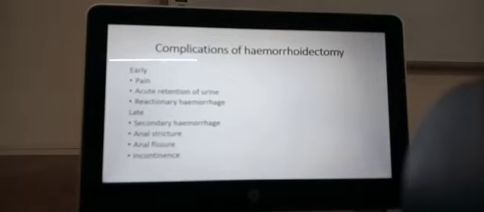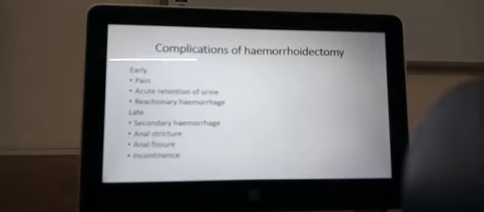Hemorrhoidectomy has complications. Early complications are your patient can have pain, or they can have retention of urine, acute retention, not chronic, acute retention. That is immediately following the surgery they can have retention of urine, or they can have hemorrhage, that is bleeding. Late complications are secondary hemorrhage. Secondary hemorrhage is because of infection.